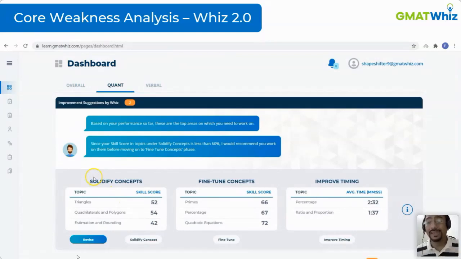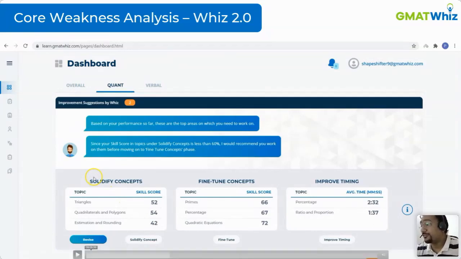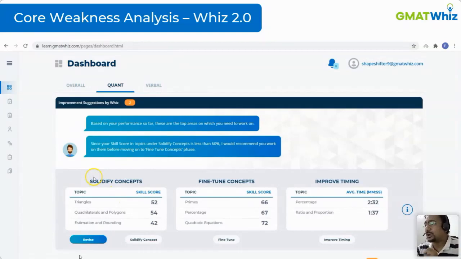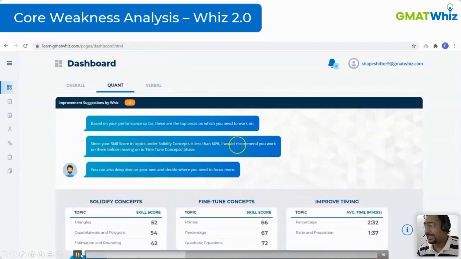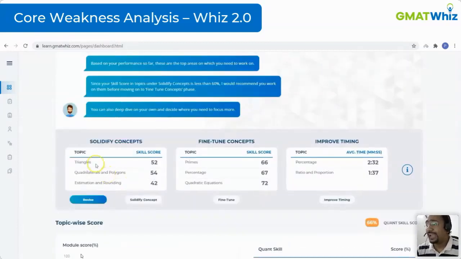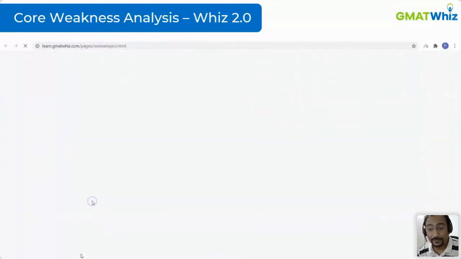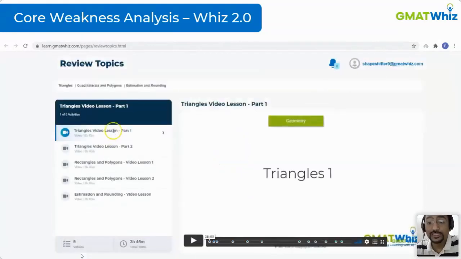No, we want to go to the next level. We want the AI to even identify what you need to do. So what we did was we put in a mechanism where the student can, on a simple click of a button, the revise button on the bottom, automatically create a module for you. It will automatically create a module which is focused on your weak area.